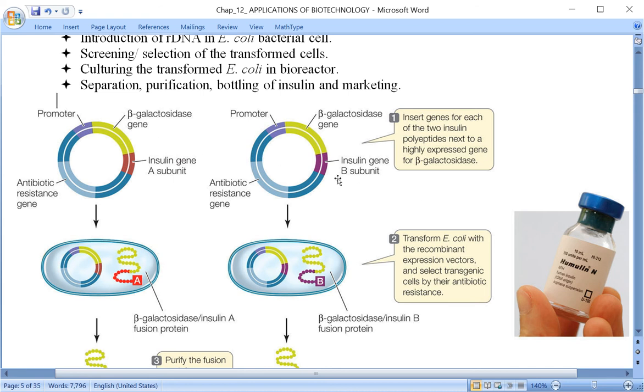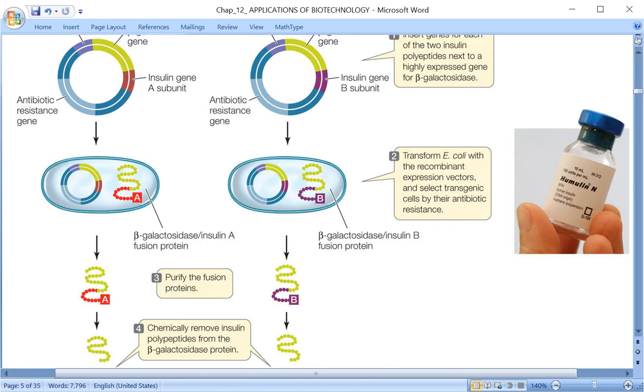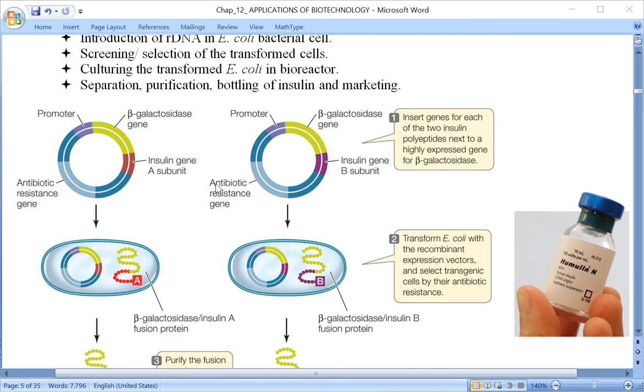So isolation, and first of all, before isolation, identification is possible. The gene responsible for the synthesis of beta galactosidase is being utilized here as a selectable marker.